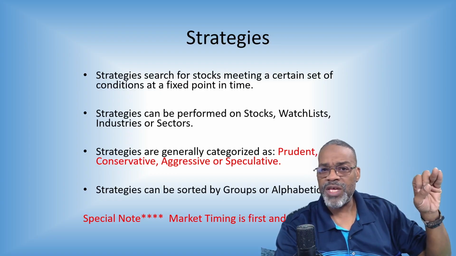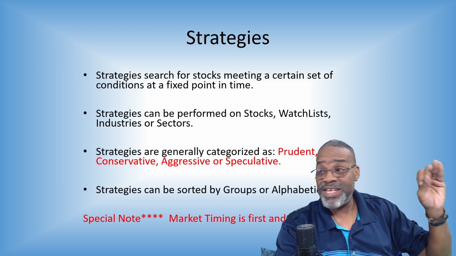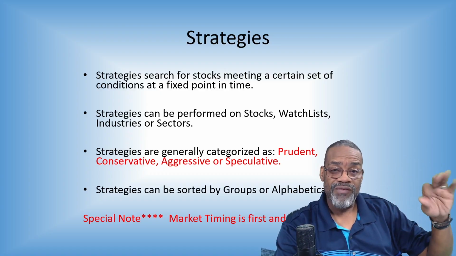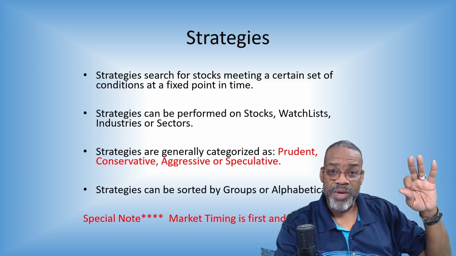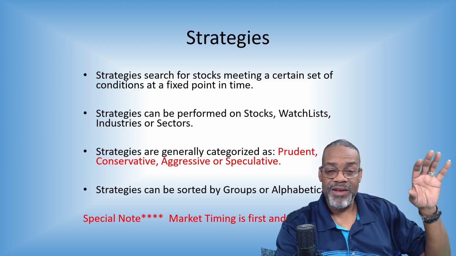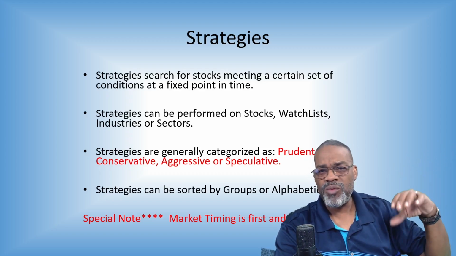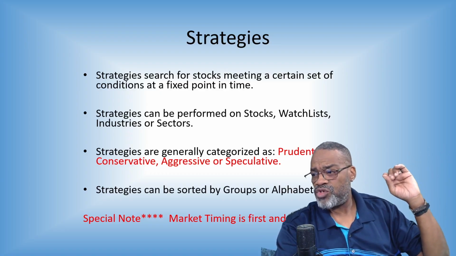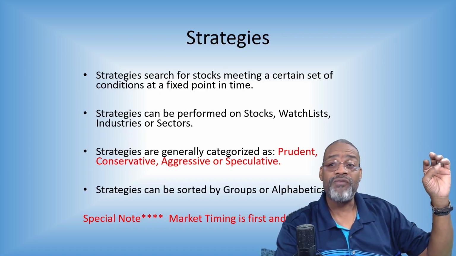Conservative, people who are looking at long-term safety and dividends. Aggressive, those people who want to give up some safety to go for the big hits. And of course, speculative, they throw caution to the wind and they're just looking for the big moves. A lot of that will be news-driven, especially on drug stocks, FDA approvals. Strategies can be sorted by groups or alphabetically.